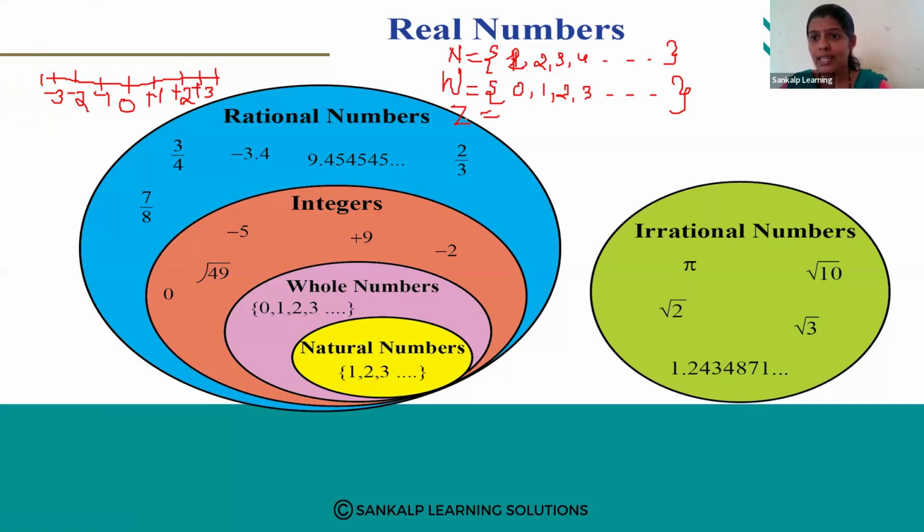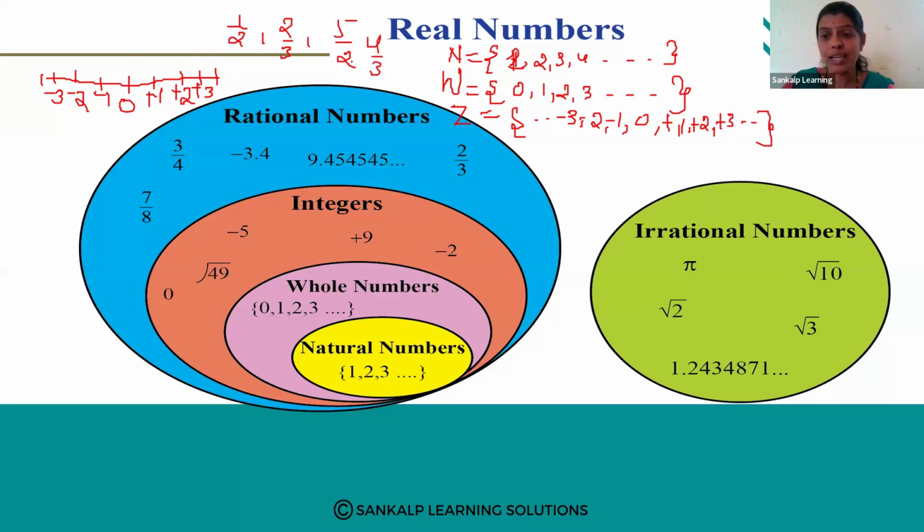Integers are denoted by the letter Z. Z is from Zahlen. So -3, -2, -1, 0, +1, +2, +3, all these are integers. Okay, so is it only negative numbers, 0 and positive numbers on the number line? No, there are some other numbers also, like 1/2, 2/3, right? 5 divided by 2, 4 divided by 3. This type of numbers are also there in the number line.